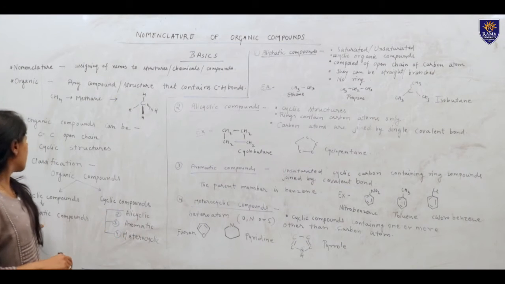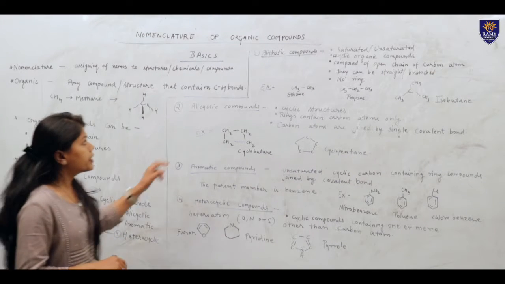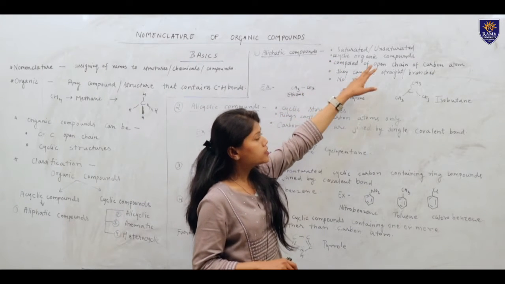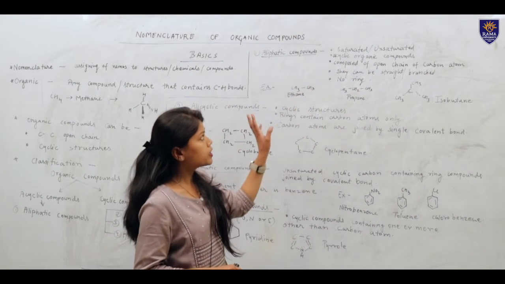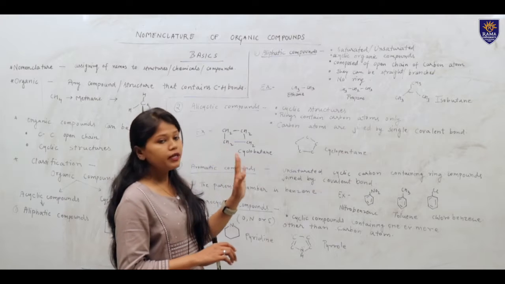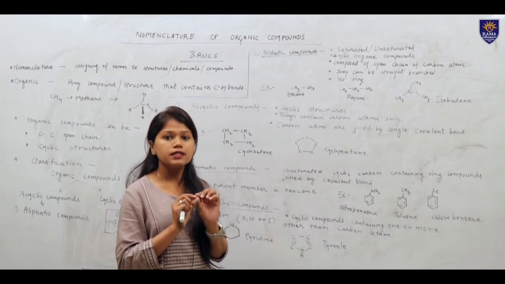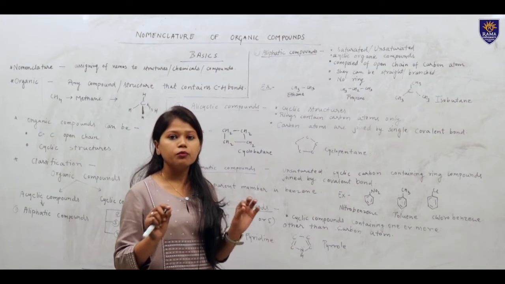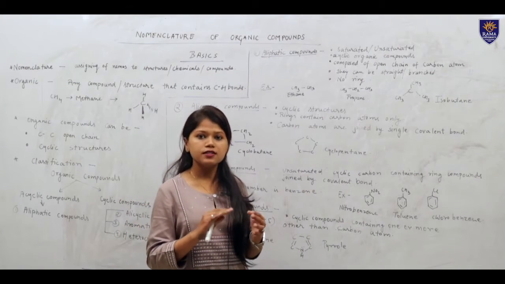So we will discuss the first one, aliphatic compounds. Aliphatic compounds are again saturated or unsaturated. They can be saturated or unsaturated both. Saturated means single bond, that is in alkanes. Unsaturated means double or triple bonds, in alkenes and alkynes.